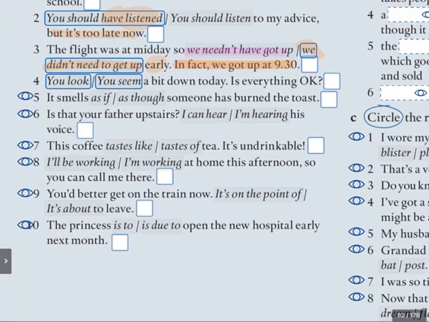What about number 5? It smells as if, or it smells as though someone has burnt the toast. Now again, both are correct. Both are correct because it smells, seems, looks, all of those verbs of the feelings of our senses, the verbs of the senses, can be followed by as if or as though. They are synonyms. Seem as if, seem as though.